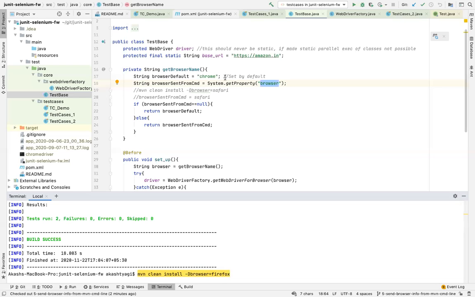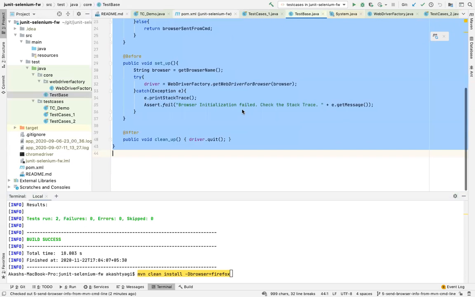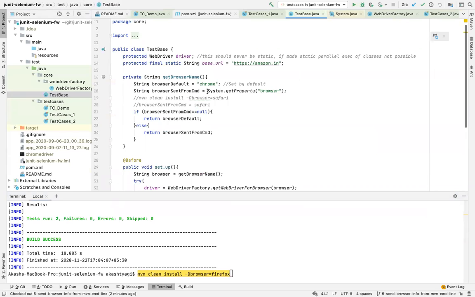The moment I do this, this statement returns me whatever I am passing from here, because I'm saying I want System.getProperty, which represents this D, and then I'm saying browser. That means the browser value is Firefox, because that's what I said when I triggered this. So this browser will be replaced with Firefox. This statement gives me Firefox in return. If I say Safari, this statement gives me Safari. Okay, so that's what I've written.